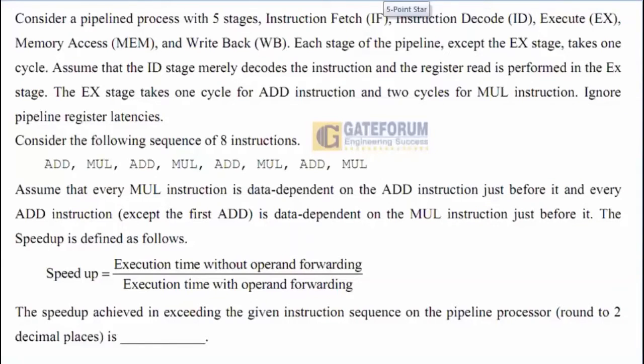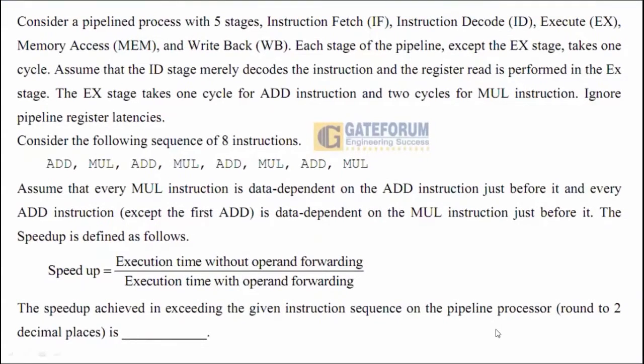Let us solve another question on pipelining. This question is given in GATE 2021. Here it goes. Consider a pipeline processor, in fact, it has to be, with 5 stages: instruction fetch, instruction decode, execute, memory access, write back.